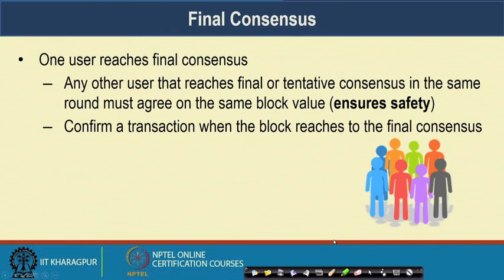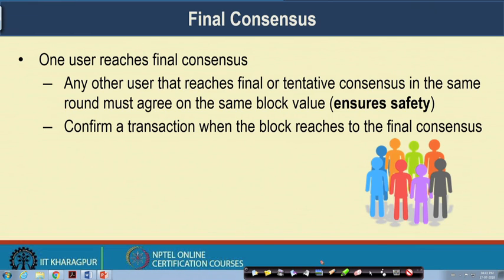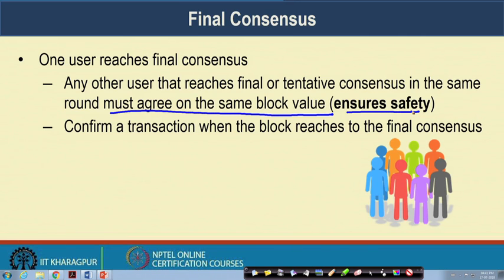Let us now look into the concept of final consensus and tentative consensus in the context of strong synchrony and weak synchrony networks. One user reaches final consensus when any other user that reaches final or tentative consensus in the same round must agree on the same block value. This property of final consensus ensures the safety property of the protocol. So, for any user who reaches final consensus, any other user that reaches either final consensus or tentative consensus agrees on the same block value.